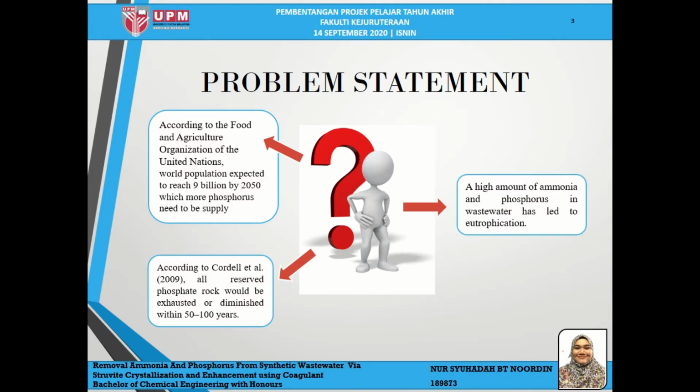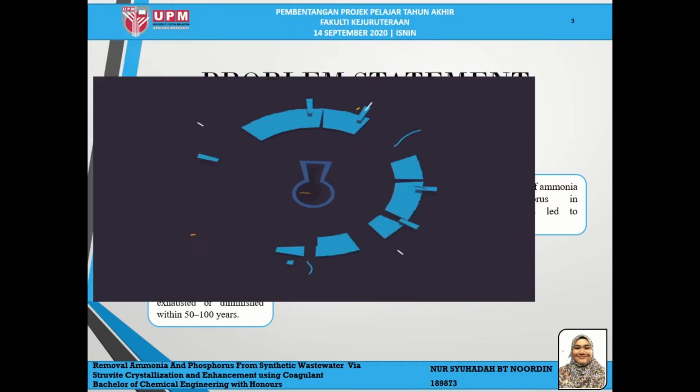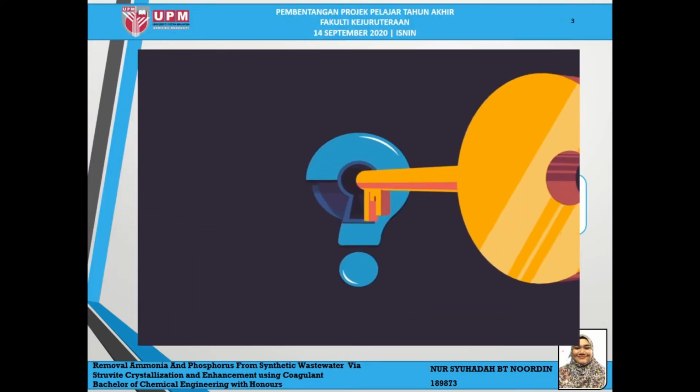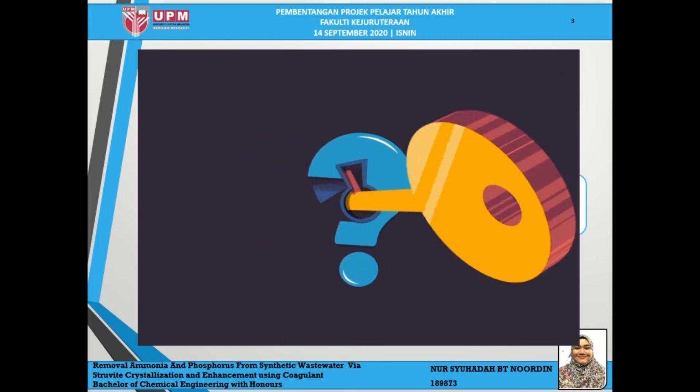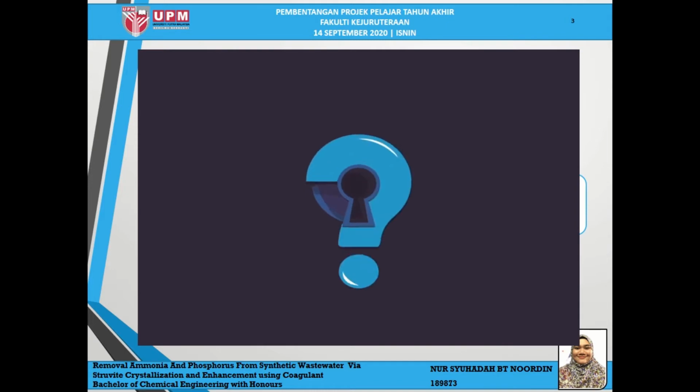Not only that, a high amount of ammonia and phosphorus in wastewater has led to eutrophication. It will become a possible threat to humans, animals, and especially aquatic life if that wastewater is not discharged properly. So, how are we going to solve this problem? Don't worry, because the problem is solved. Struvite nowadays has become a promising technique to recover phosphorus and ammonia from wastewater.